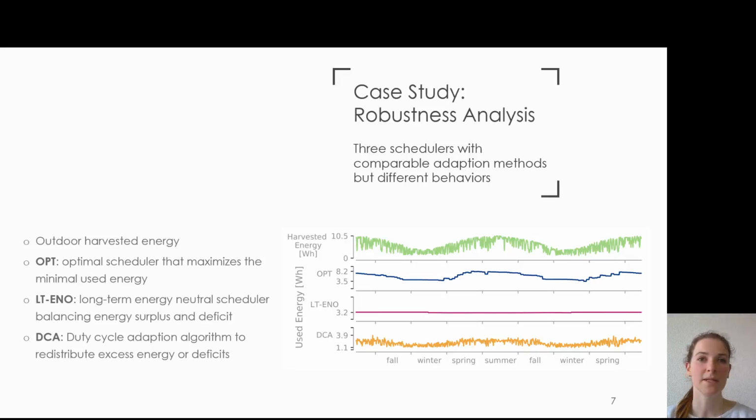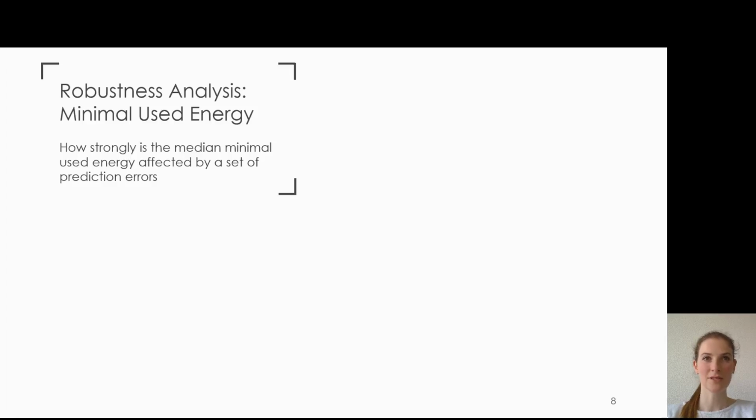If we look at the minimal energy the application uses, we have a provably optimal scheduler, the first one. And in the example harvesting trace, we show that it indeed outperforms the other 2 schedulers. But do we know how the optimal scheduler will behave in a different environment, such as, for example, in an indoor harvesting scenario? And why would we consider other schedulers if we have an optimal one? To answer these questions, we analyze the robustness and performance of these schedulers with respect to the minimal used energy.